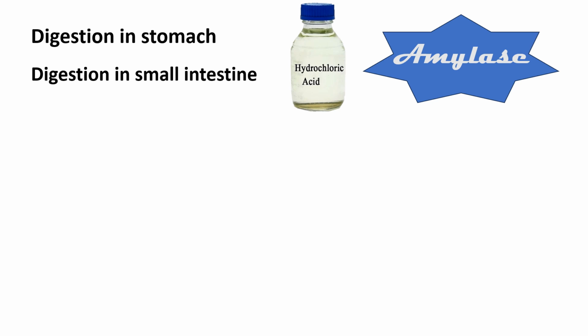Digestion of carbohydrates does not take place in stomach. This is an important thing. It doesn't take place in stomach due to the fact that to digest any carbohydrate, an enzyme is needed called amylase, and this amylase will work only at a pH more than 7. In stomach, as we all know, due to the presence of HCl, the pH is highly acidic, and due to which this amylase doesn't work here, which in turn stops the digestion of carbohydrates in stomach.